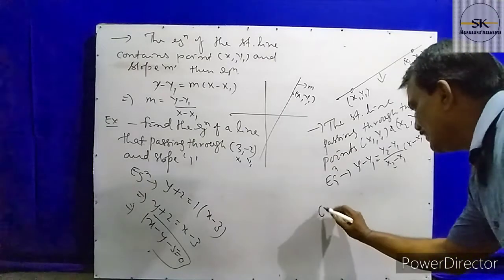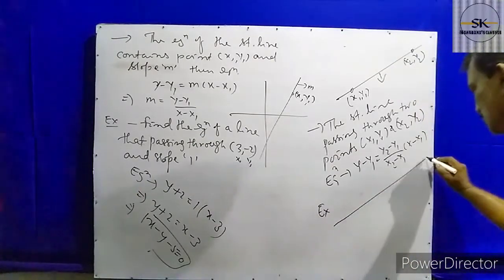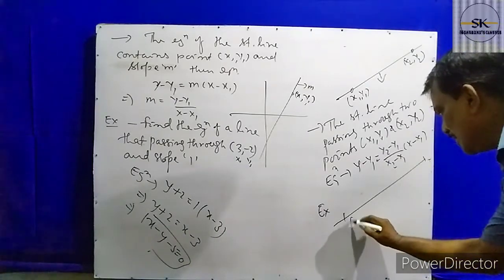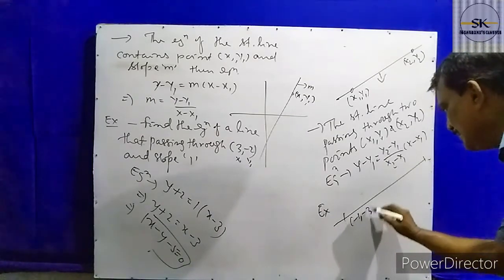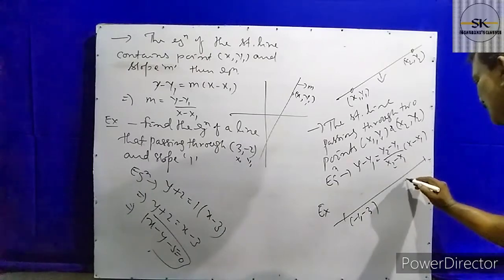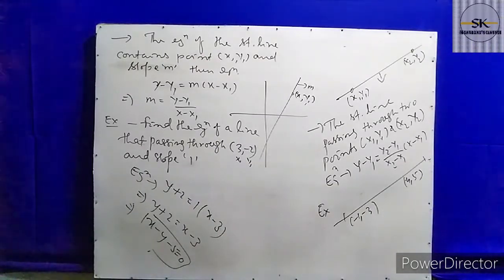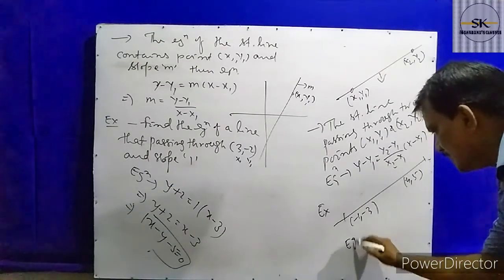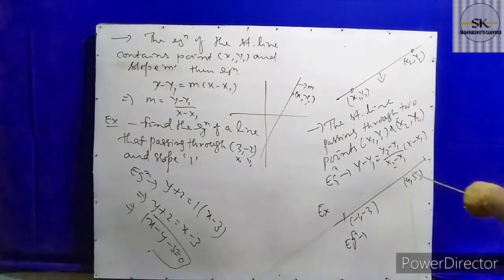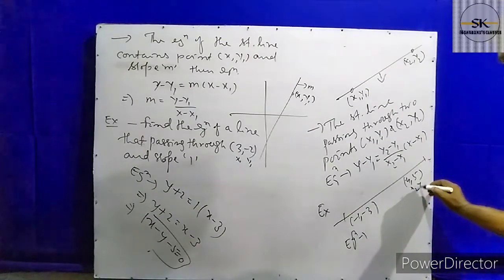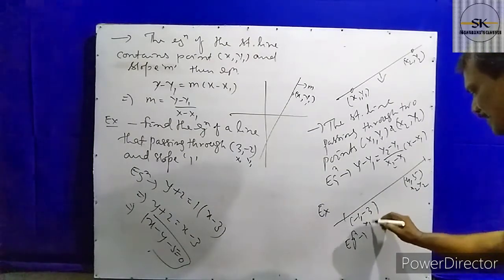So look at one example. Suppose a straight line contains the point (minus 1, minus 3) and the second point is (4, 5). What is the equation of the straight line? Here (4, 5) is (x2, y2) and (minus 1, minus 3) is (x1, y1).